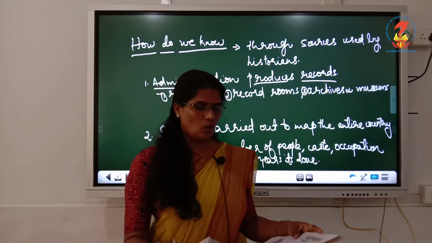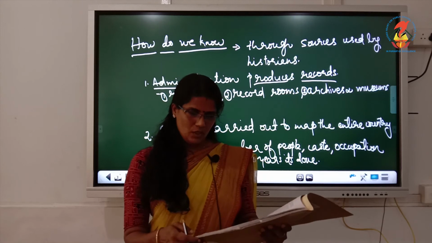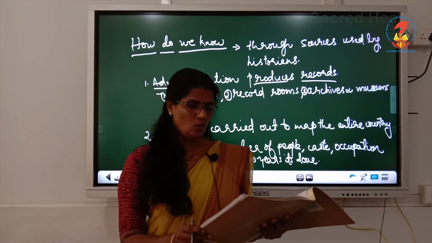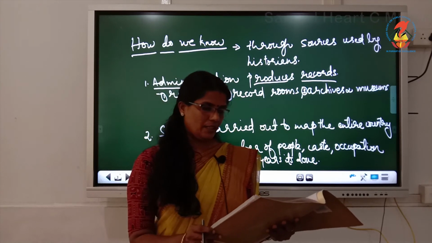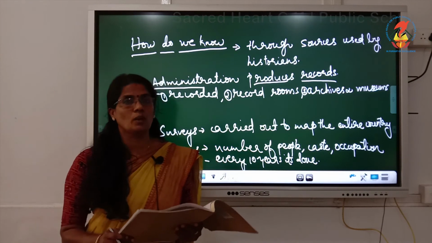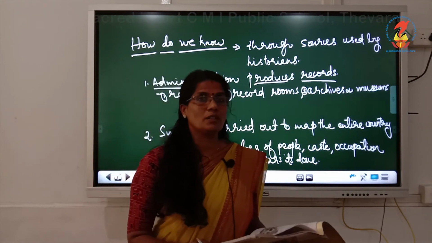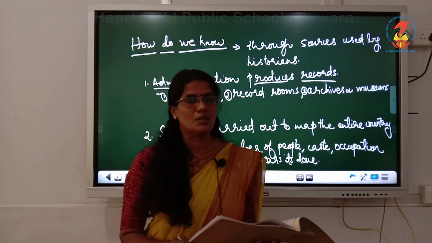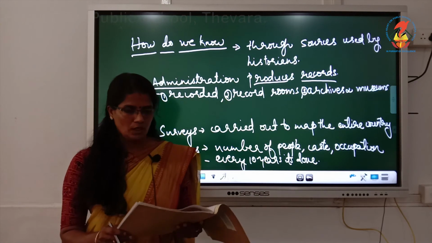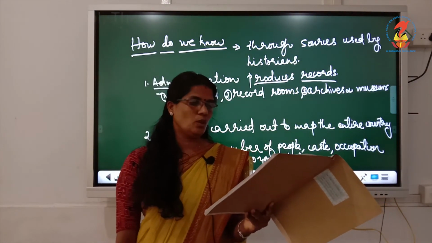Next topic is what official records do not tell. See here, page number 7, the records do not always help us understand what other people in the country felt and what lay behind their actions. So, we are only speaking about the rulers, the Britishers and their actions. We never speak about the ordinary people living in the country. So, what is their opinion? We don't know. How they felt? We don't know. So, those records are not seen anywhere. For that, we need to look elsewhere.